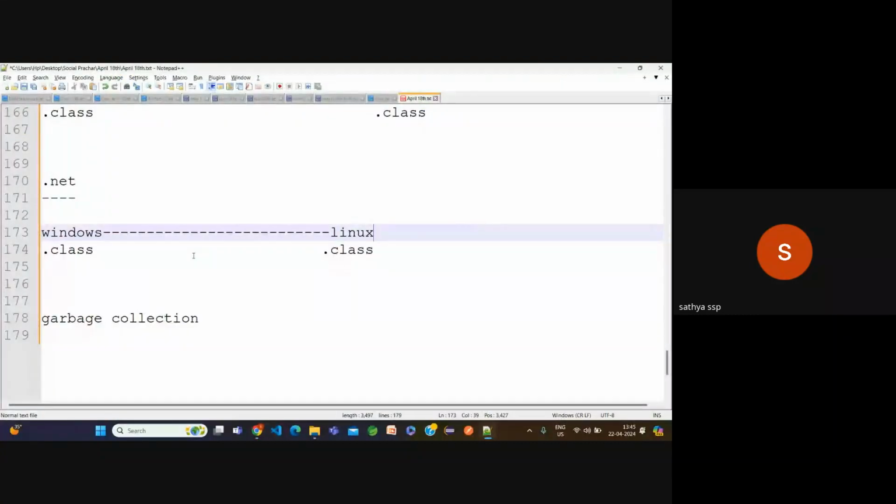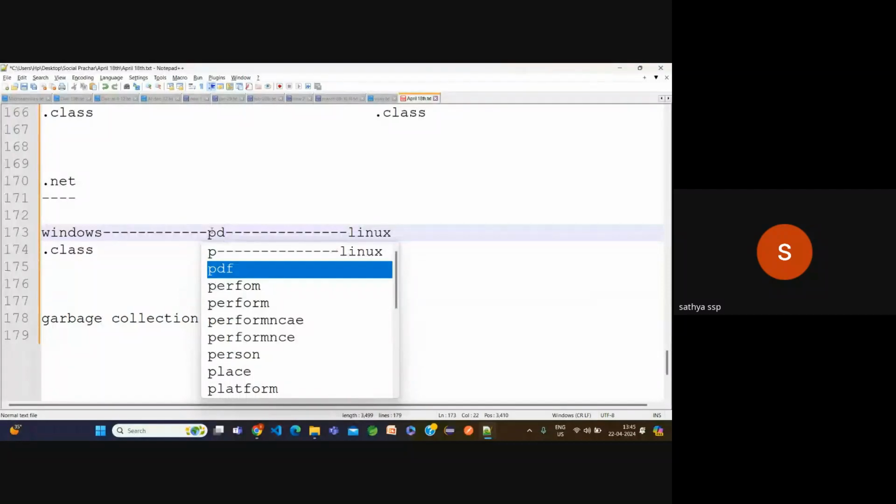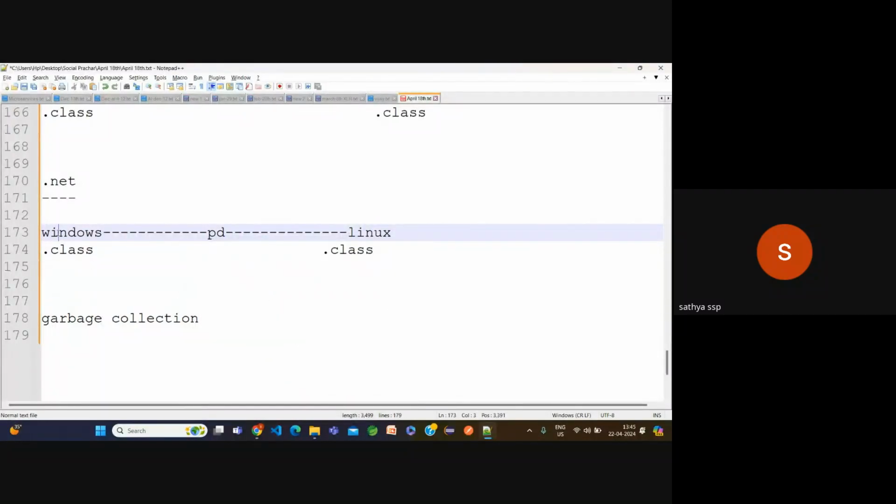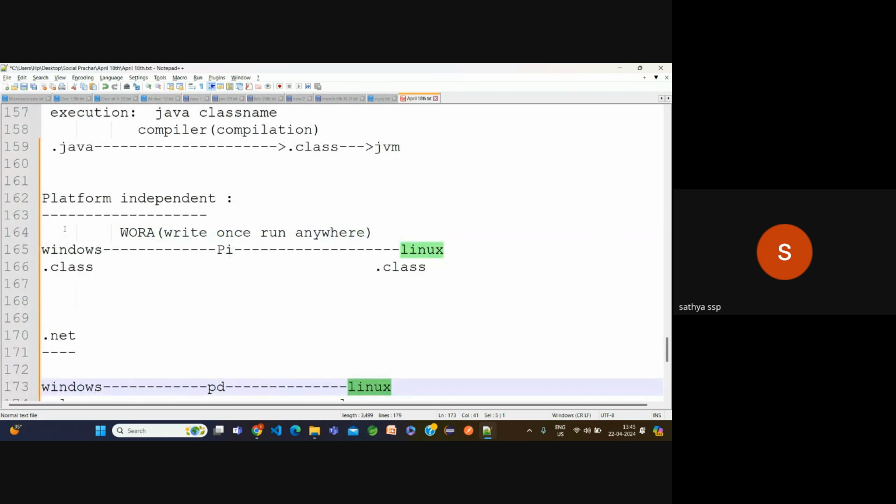Why? Because .NET is a platform dependent language. Whatever platform I'm using here, the other person also needs to use the same platform, otherwise we cannot execute the same file. The .NET is a platform dependent language. This is the difference between platform dependent and platform independent. That's why Java is a platform independent language; it does not depend on which type of platform you're using.